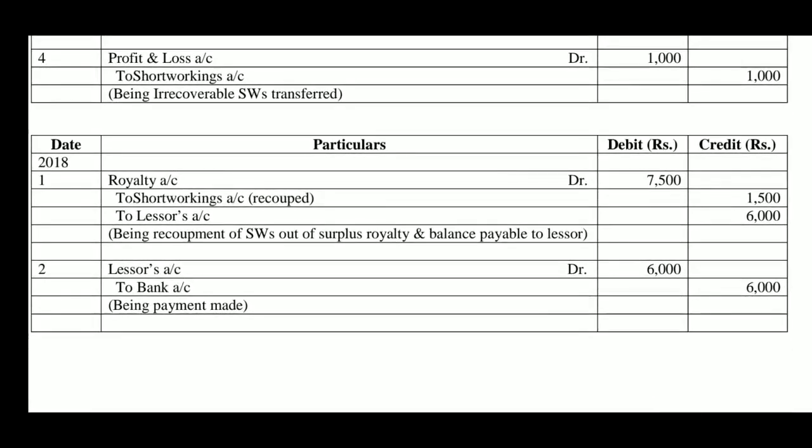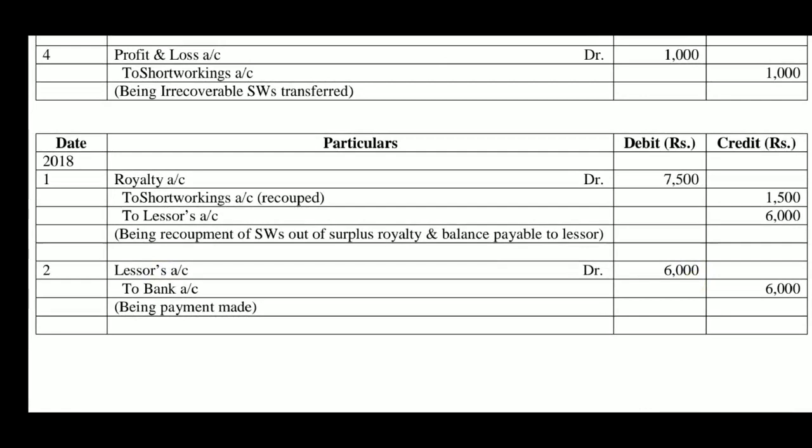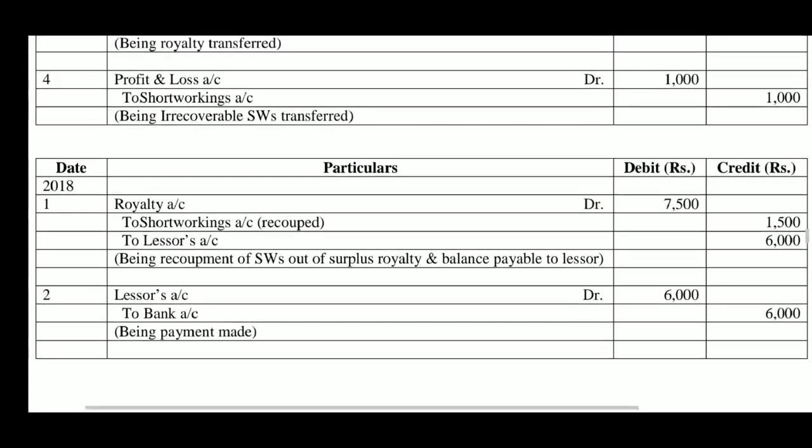Here also recoupment is possible. Royalty account debtor 7,500 is the royalty. To short workings account, recoupment is possible to the extent of 1,500 surplus royalty. To lessor's account 6,000, being recoupment of short workings out of surplus royalty and balance payable to lessor.